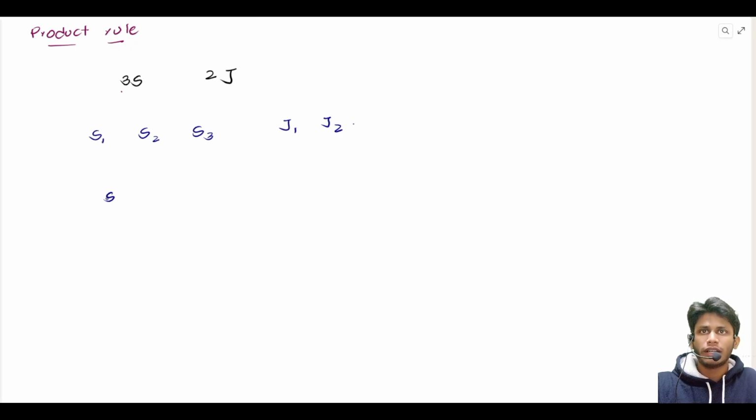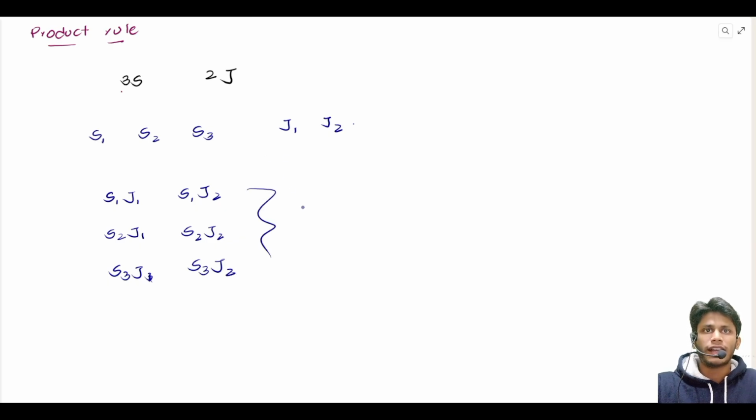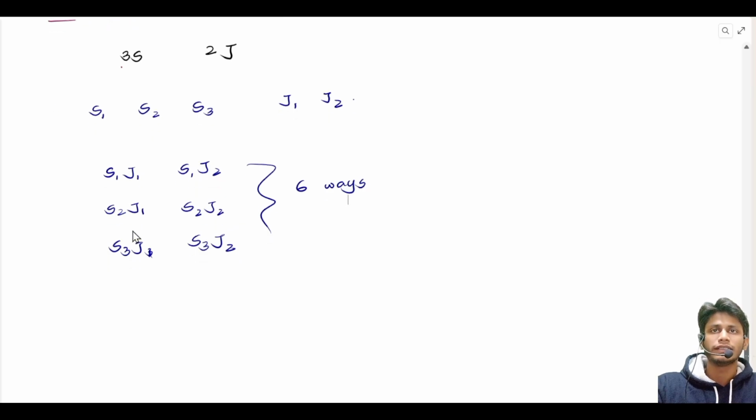So with shirt 1 we can wear jeans 1, or shirt 1 with jeans 2. With shirt 2 we can wear jeans 1, or shirt 2 with jeans 2. Shirt 3 with jeans 1, or shirt 3 with jeans 2. So we can see that there are 6 total attires possible, 6 ways. In 6 ways we can form different attires or different dressings.